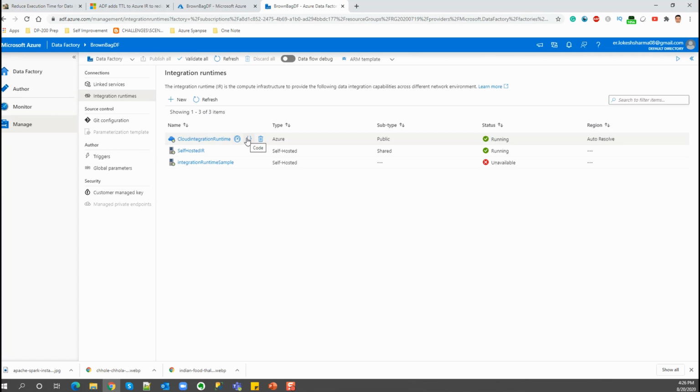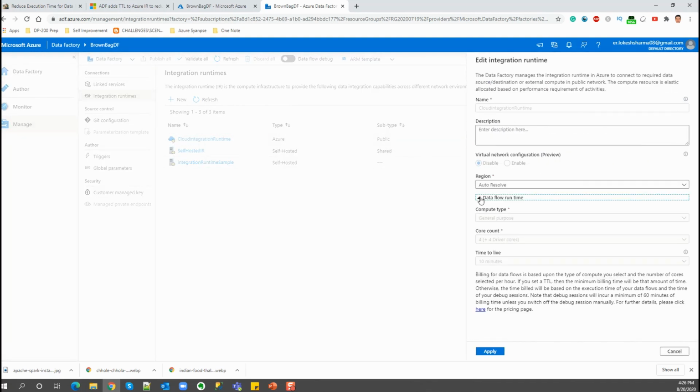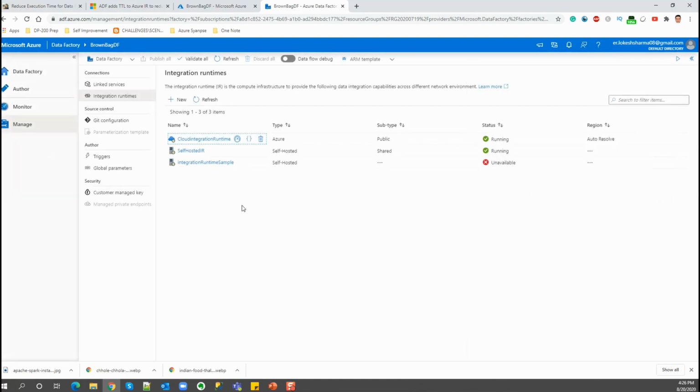Just wanted to tell you that I've been researching how we can change the TTL with the help of the UI, but for some reason I'm not able to do that, because you can see here it's highlighted in gray color, which means it's disabled. We cannot really change it, and it's already set to 10 minutes, which I did when I was preparing for this video. So if you know how we can do that using the UI, just comment in the comment box below, so that we all get an idea of how we can do that.